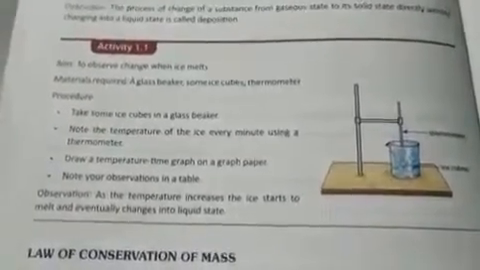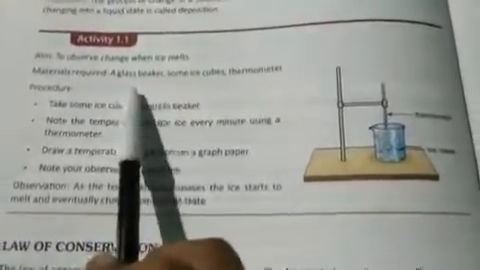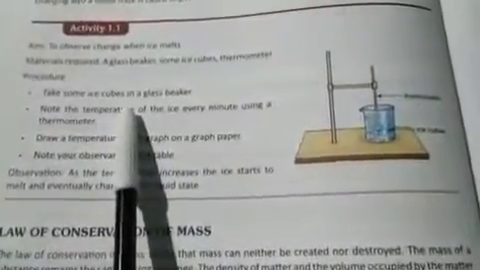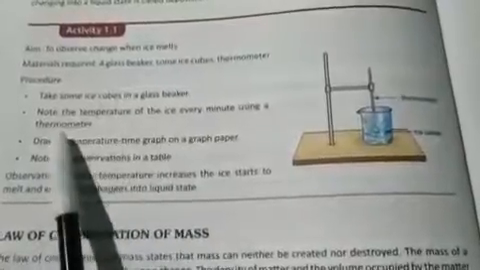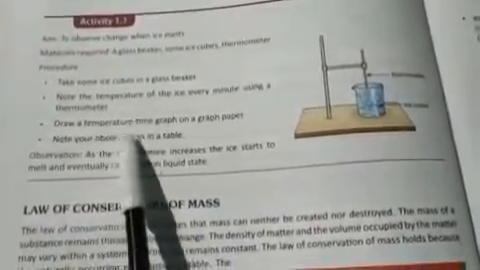Now let's see activity 1.1. What is the aim of the activity? To observe change when ice melts. The materials required are a glass beaker, some ice cubes, and a thermometer. Procedure: take some ice cubes in a glass beaker. Note the temperature of the ice every minute using a thermometer. Now draw a temperature-time graph on graph paper and note your observations in a table.